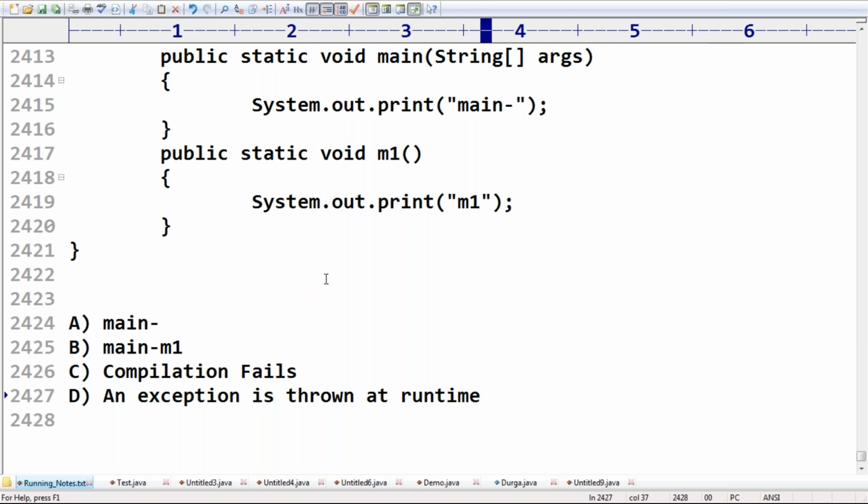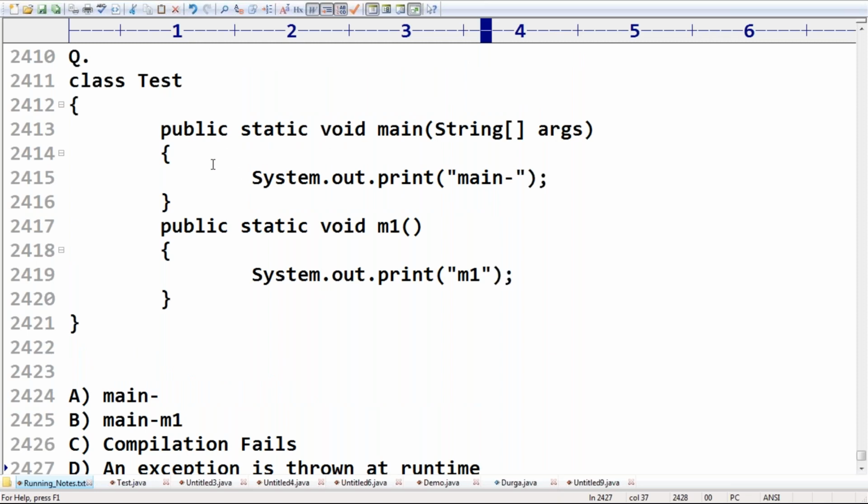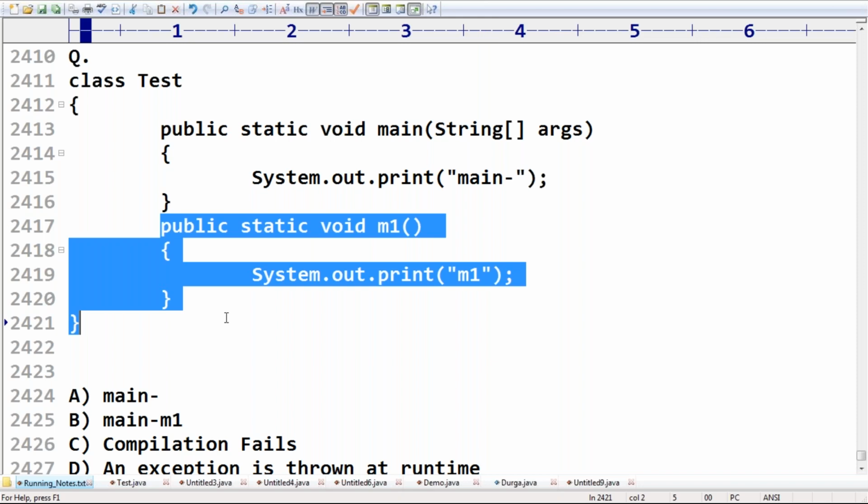Including Swaroop also. Even if you write multiple static methods, only the main method will be executed automatically. The remaining methods we have to call explicitly, then only they will be executed.